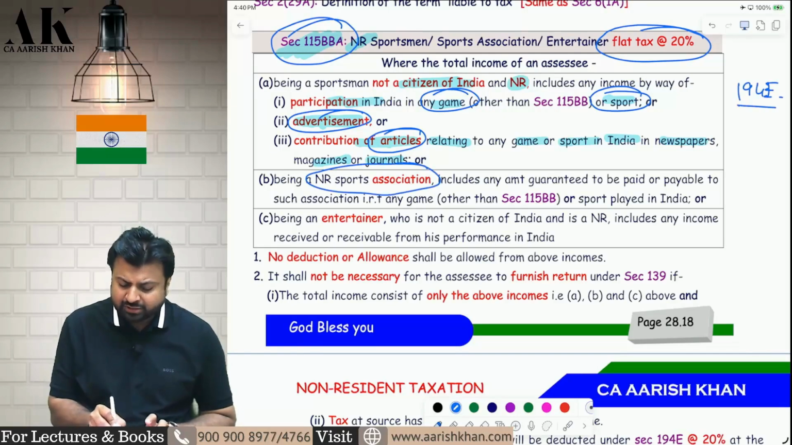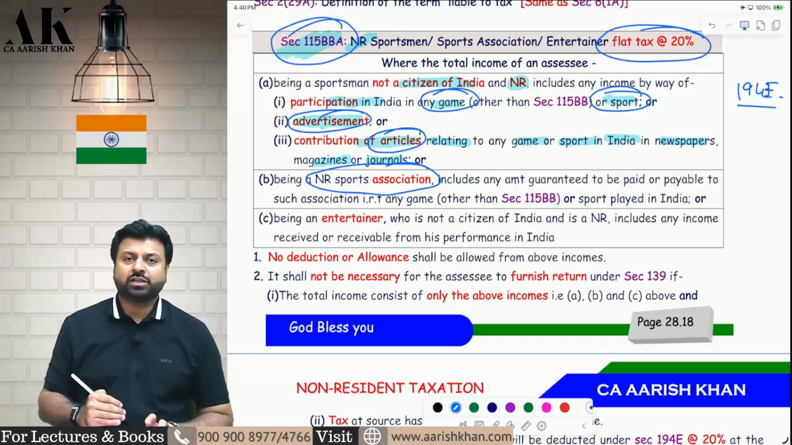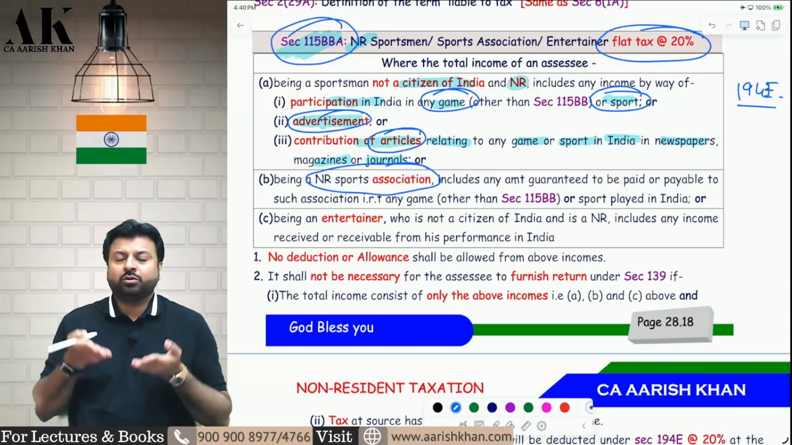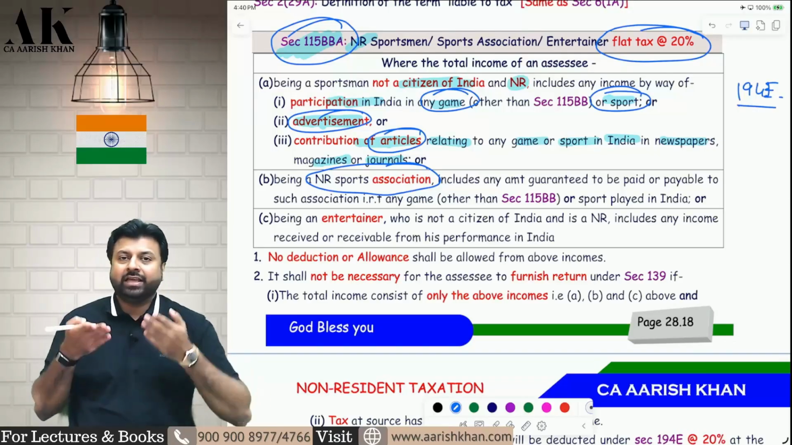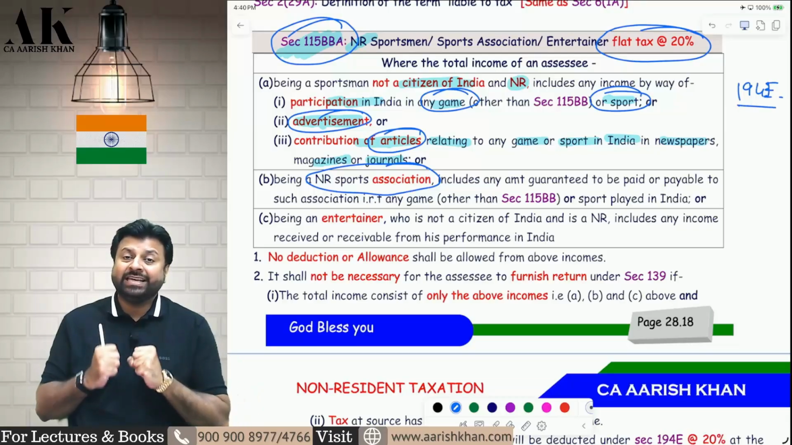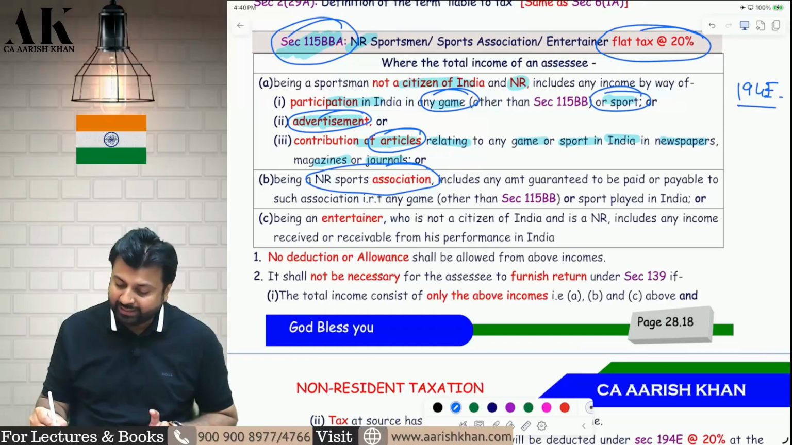For non-resident sports associations will also be subject to tax. All the non-resident sports associations, now this year the T20 World Cup 2026 is in India, and therefore whatever BCCI is paying to all the non-resident sports associations, that will also be subject to tax here in India under section 115BBA, and TDS will be deducted under 194E.